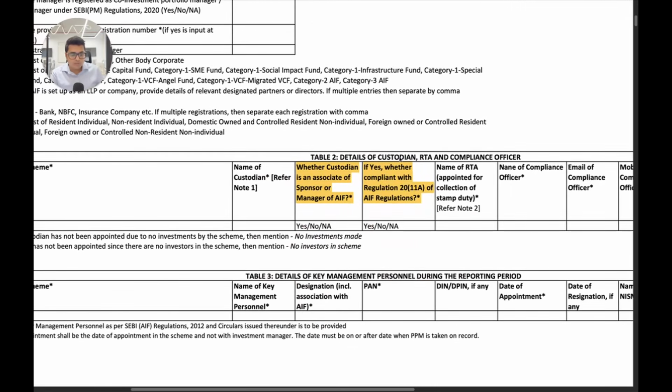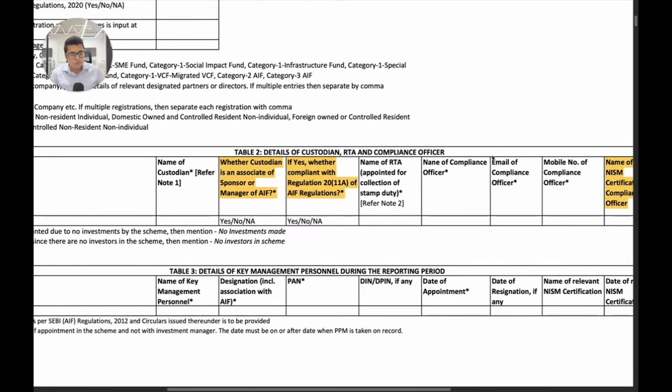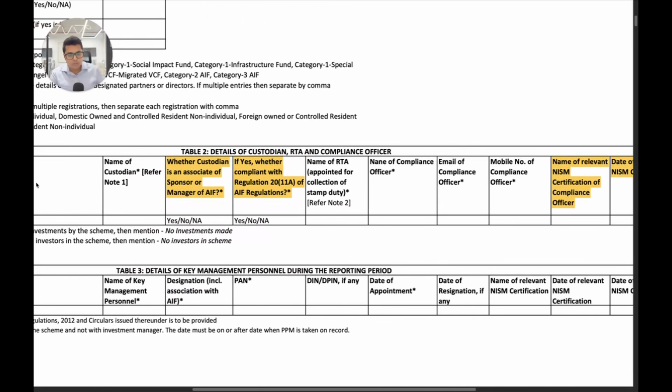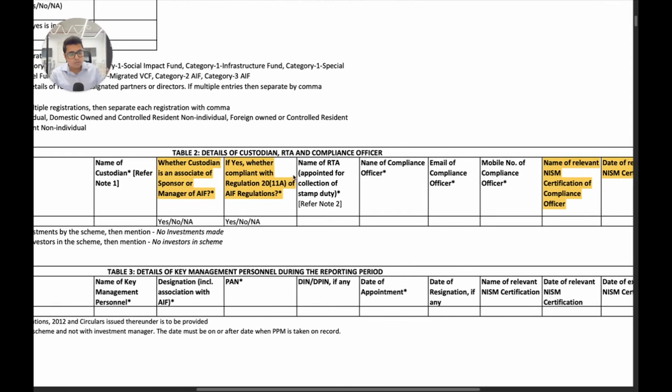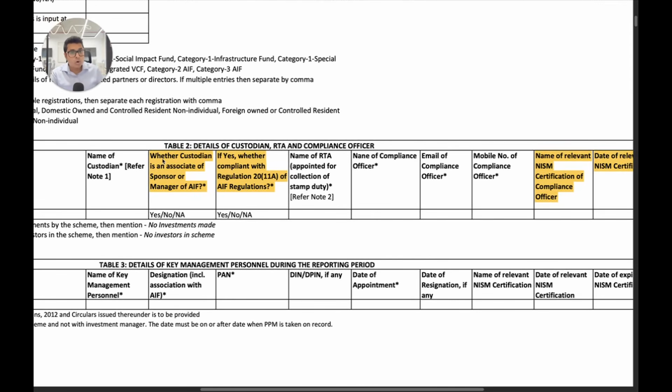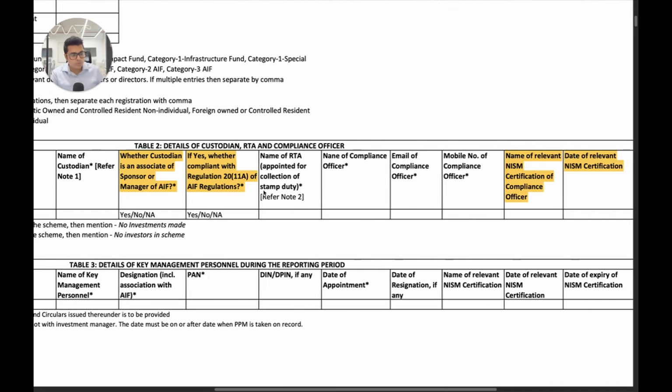Now you have to also give details of custodian, RTA and compliance officer. So previously also we had to give the name of the custodian, name of RTA. The new things that have been added are that you have to now also disclose whether the custodian is an associate of the sponsor or manager of AIF. If yes, whether compliant with regulation 20(11A) of the AIF regulation. So even this they have asked. There are detailed guidelines provided in case the custodian is an associate of the manager and sponsor.